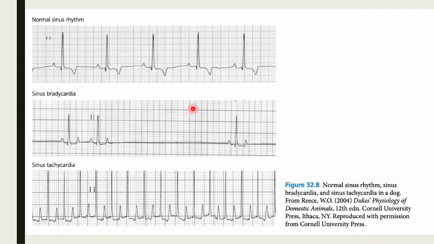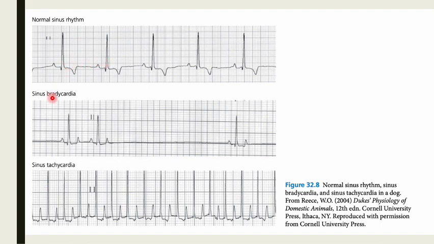And then we also have here an example of a normal sinus rhythm. So we can see the P wave followed by the QRS complex, and then it's followed by the T wave. This is the normal sinus rhythm.